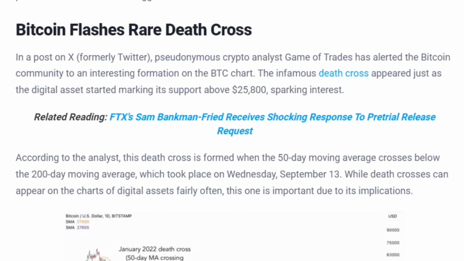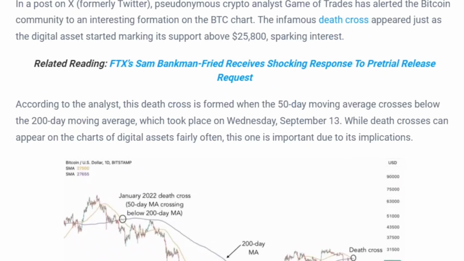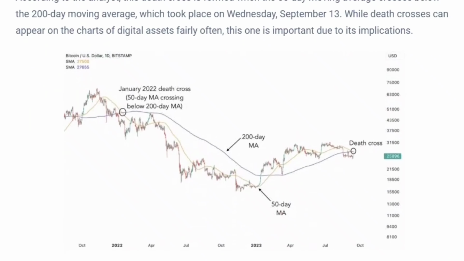Bitcoin flashes rare death cross. In a post on X, formerly Twitter, pseudonymous crypto analyst Game of Trades has alerted the Bitcoin community to an interesting formation on the BTC chart. The infamous death cross appeared just as the digital asset started marking its support above $25,800, sparking interest. According to the analyst, this death cross is formed when the 50-day moving average crosses below the 200-day moving average, which took place on Wednesday, September 13th.